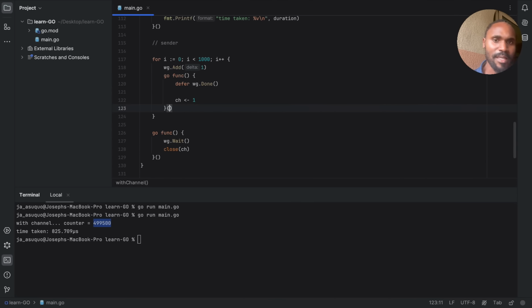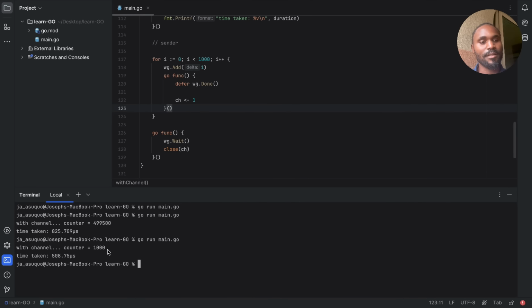So don't panic if sometimes you run your code and you don't get your desired result. You debug it. It's part of coding, part of being a software engineer. Sometimes the bugs can be this silly, right? Now let's run that again. Go run main.go. Exactly, you're passing 1 into the channel 1,000 times. So you can see this is your counter, which is 1,000, and this is the time taken.